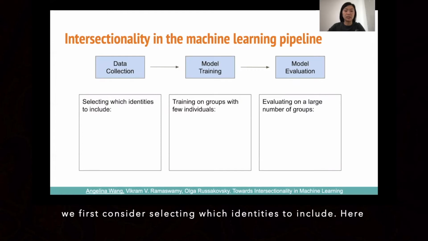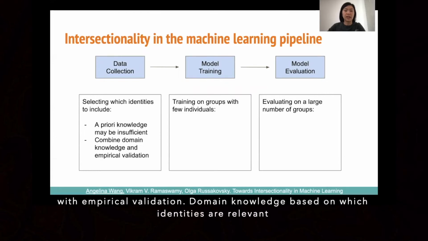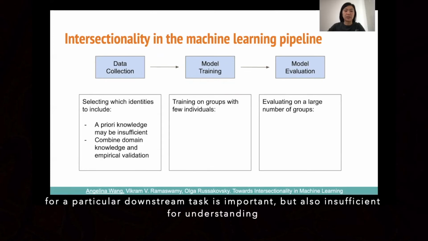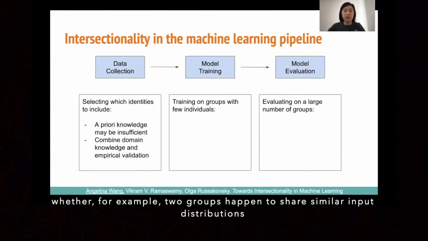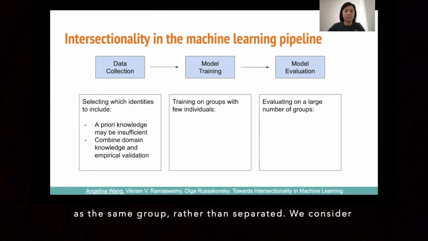identities to include. Here, we find that a priori knowledge may be insufficient, and recommend combining domain knowledge with empirical validation. Domain knowledge based on which identities are relevant for a particular downstream task is important, but also insufficient for understanding whether, for example, two groups happen to share similar input distributions for one particular domain and would actually benefit from being empirically treated as the same group rather than separated.